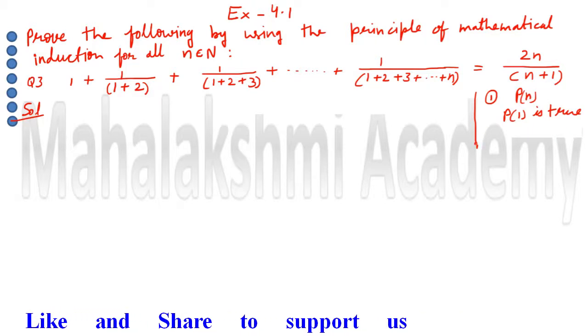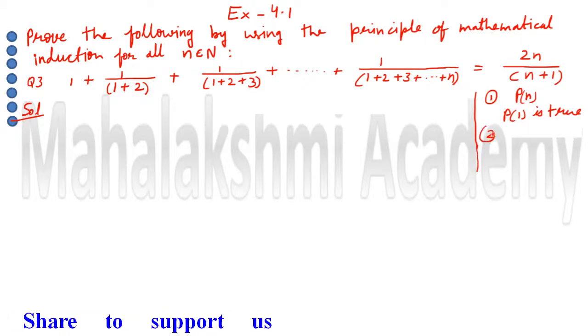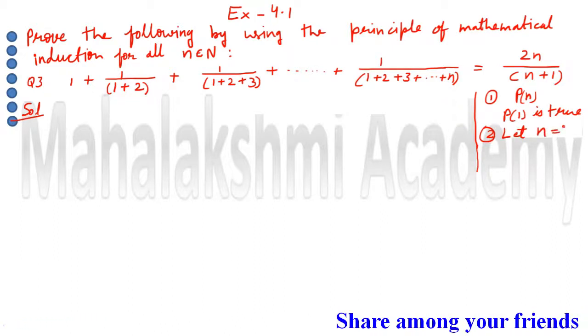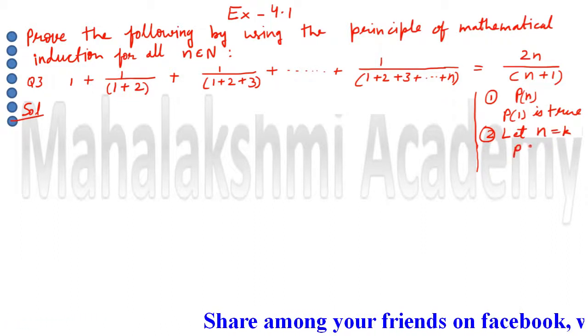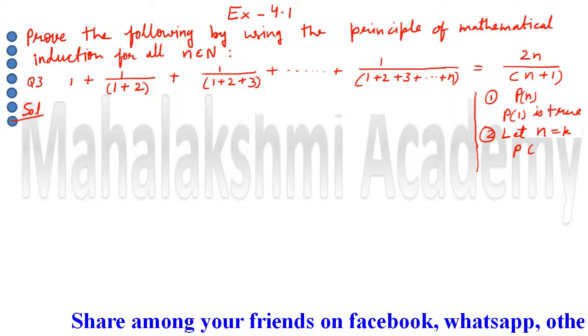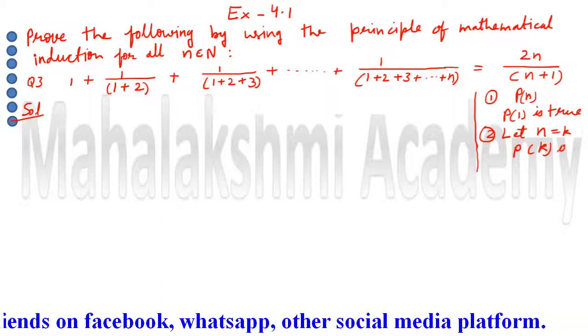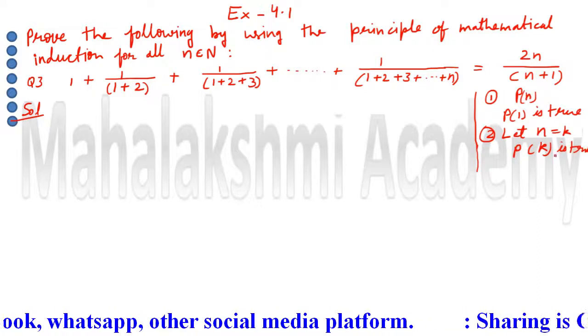Second step: in the second step we do not have to prove, we only have to assume. We will assume for n equal to k the given statement is true. When we substitute n equal to k here, it is going to be Pk. So we have to assume Pk is true. This is our assumption, you do not have to prove it.